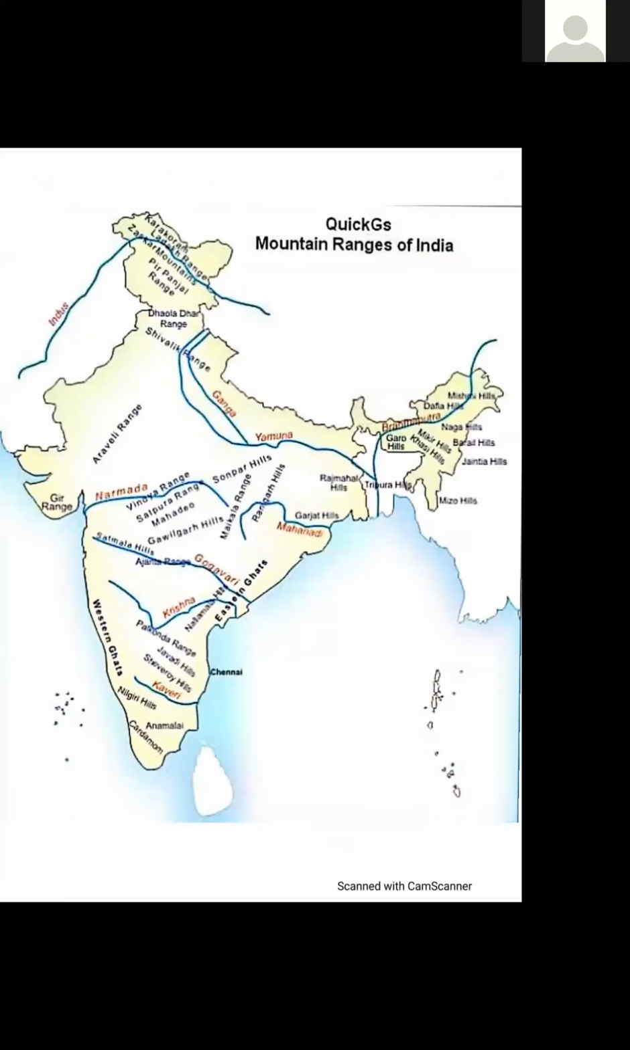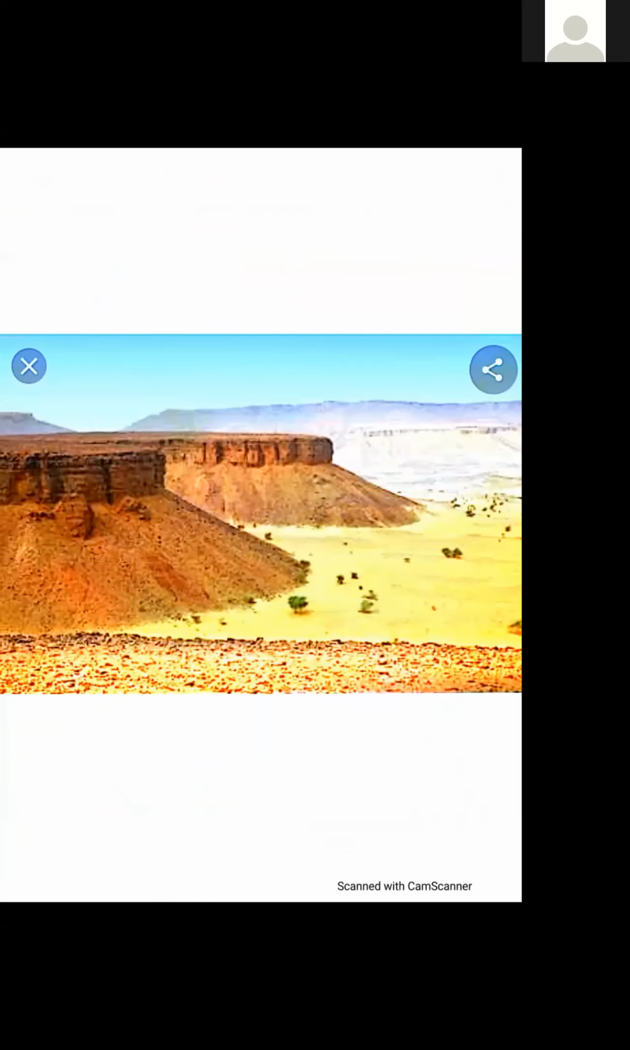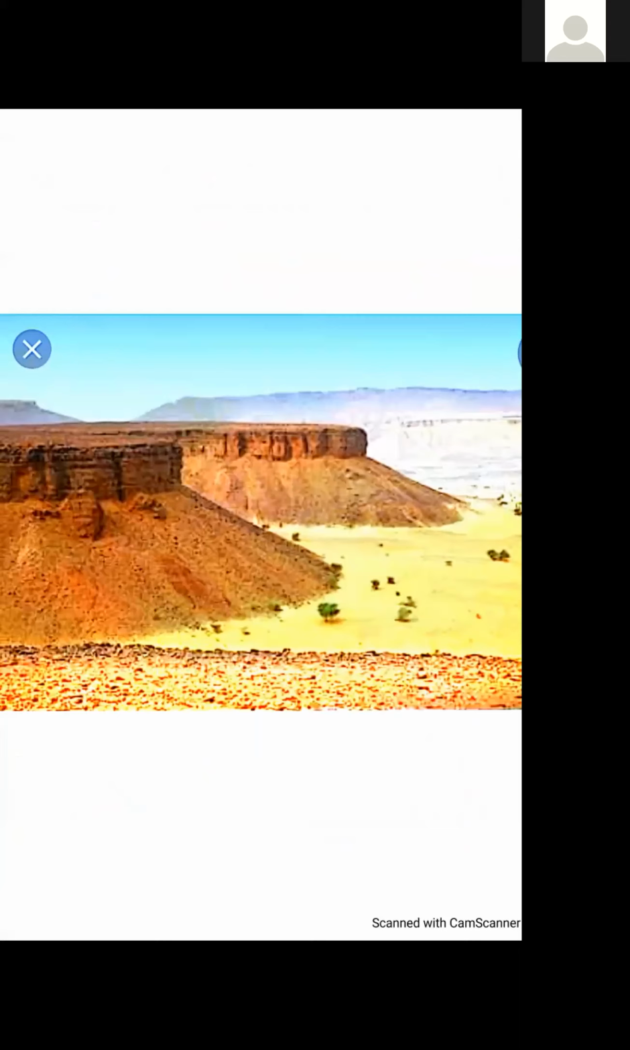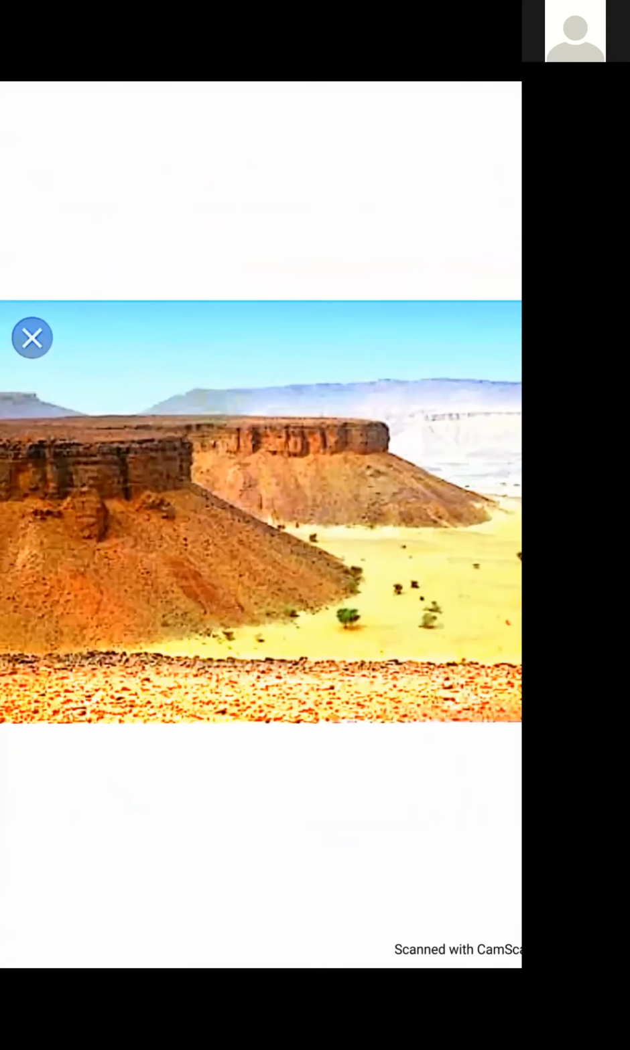What is plateau? Our topic is Southern Plateau, so you should know what is plateau. This is a picture of plateau. Students, plateau is a large flat area of land which is higher than the land around it. You can see in the picture that plateau is a large flat area of land, and this is higher than its surrounding area, means nearby area.